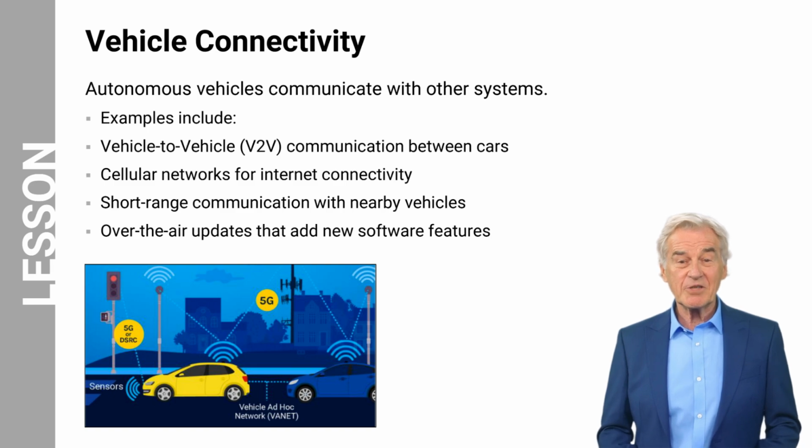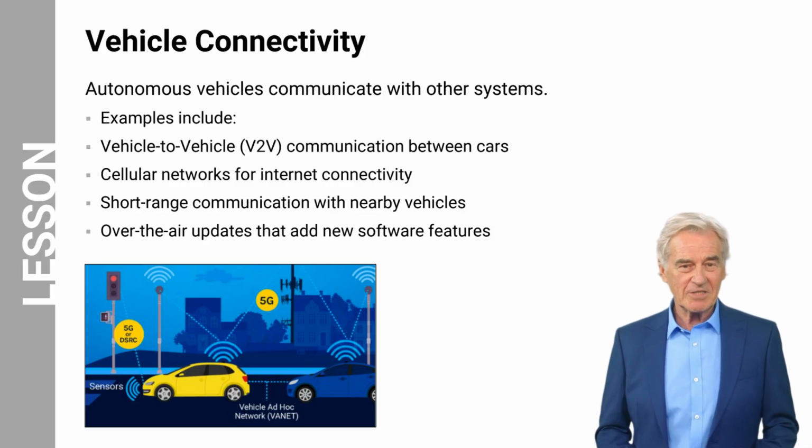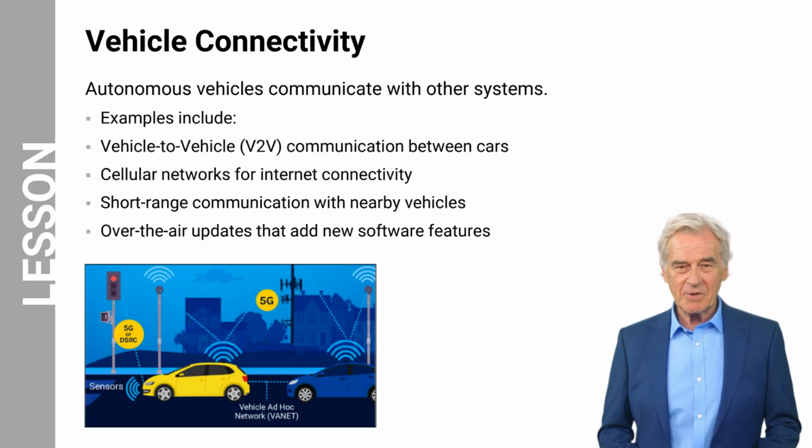Autonomous vehicles also benefit from communicating with other vehicles and systems. Modern vehicles can connect to communication networks that allow them to share information. This includes vehicle-to-vehicle communication, where cars exchange safety warnings with each other. Vehicles can also connect to cellular networks to access real-time data such as traffic updates. Short-range communication technologies allow nearby vehicles to coordinate their movements. These connections help create a smarter and safer transportation system.